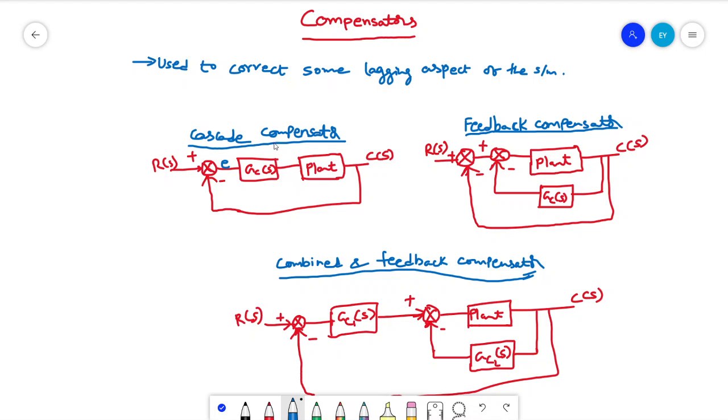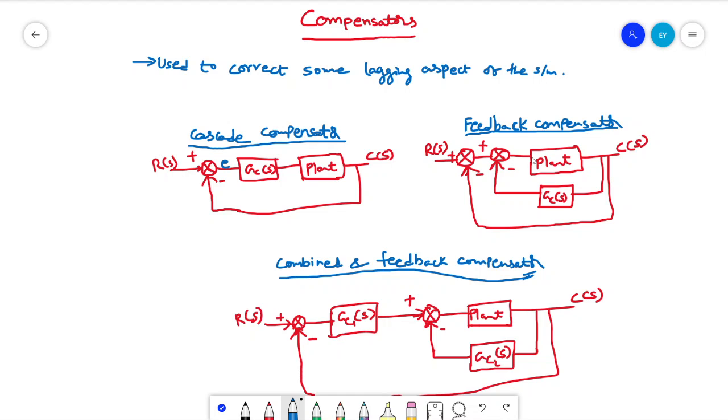As far as compensators are concerned, there are different structures. A cascade compensator is where you have a plant and your controller is connected in series with the plant. In a feedback compensator, your compensator or controller is a feedback element, in parallel to the plant, with an external feedback which focuses on a reference.